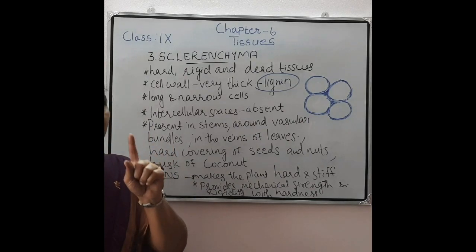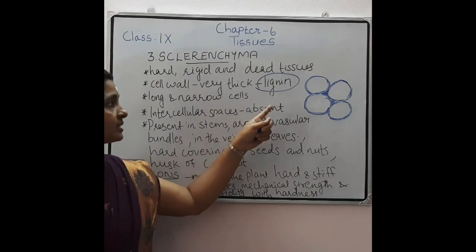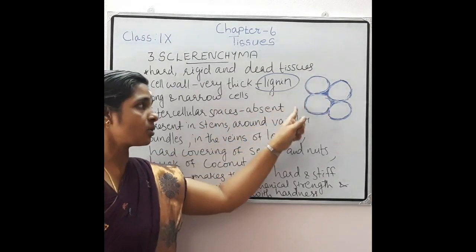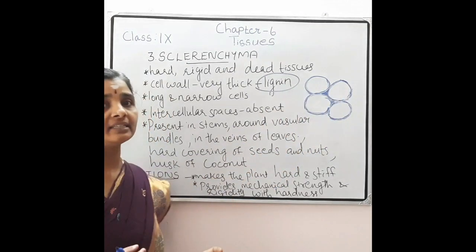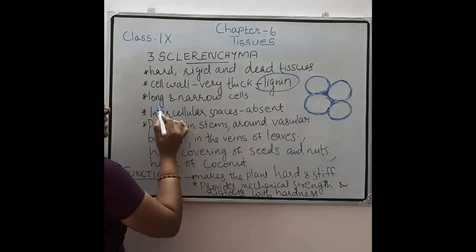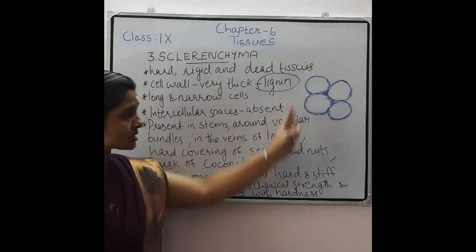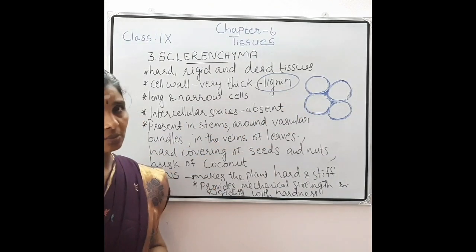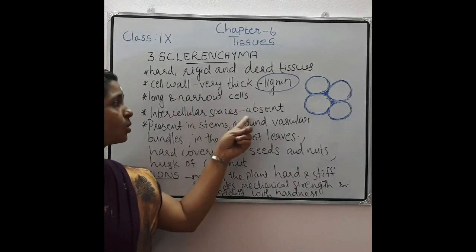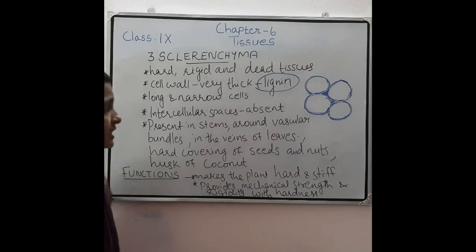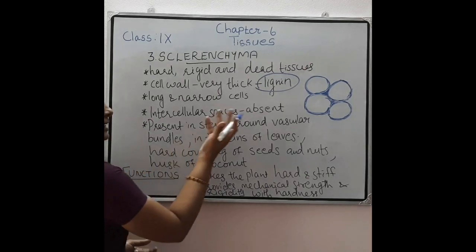Here it is lignin, so the entire wall is highly thickened, and the cells are long and narrow. The corners are also deposited with lignin, so intercellular space is absent.